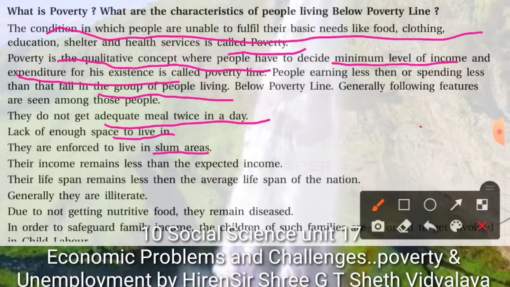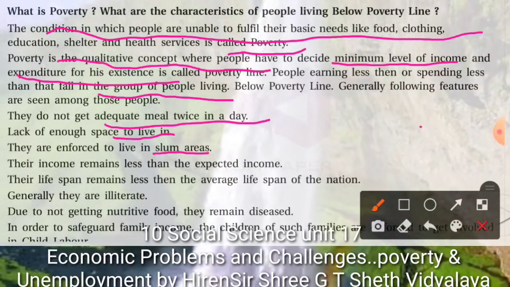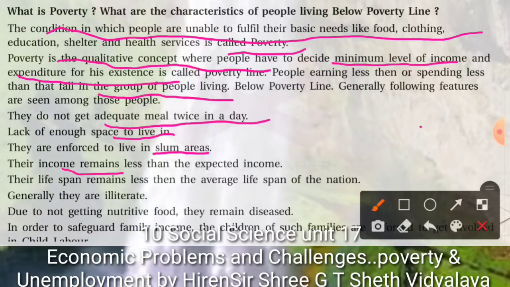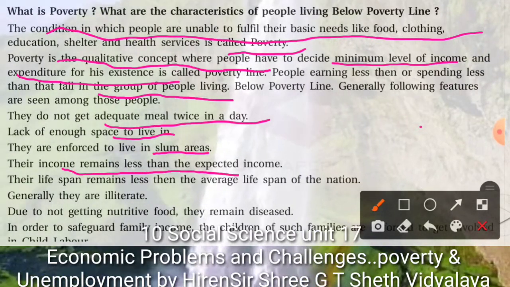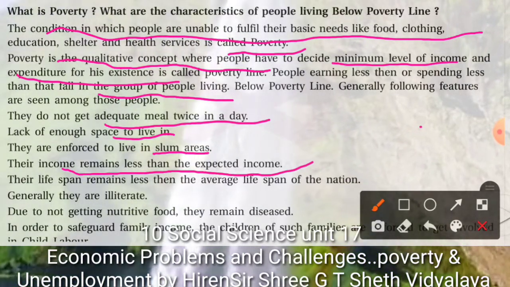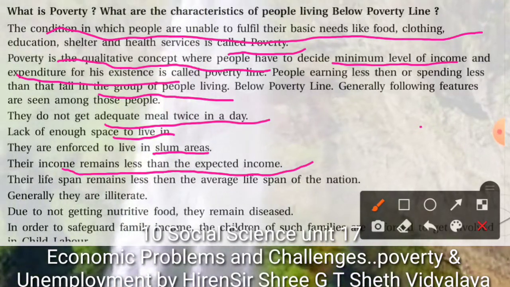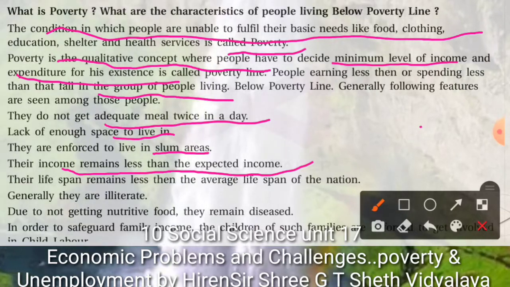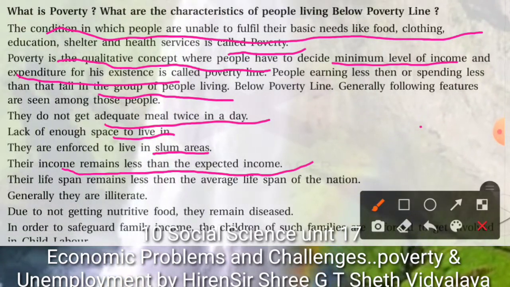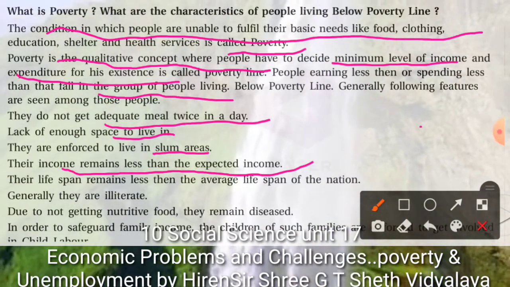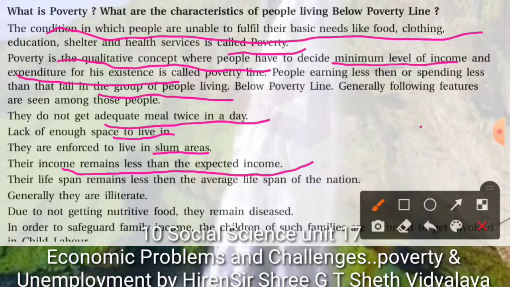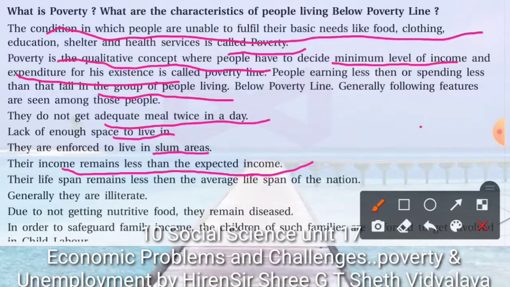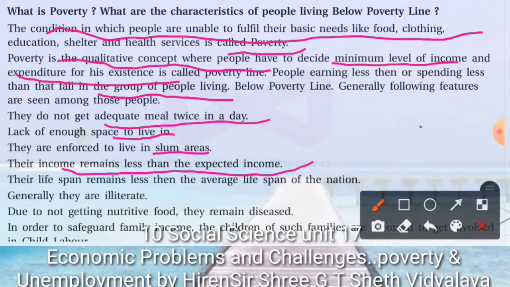So these people will be considered poor, and obviously their income will be much less than the expected income. For example, if we require 5,000 or 10,000 income to live for the month, but when the people are not able to reach this target, then they will be considered as living